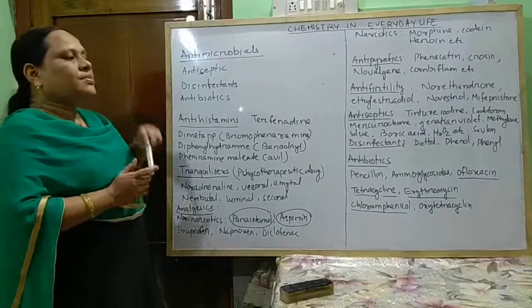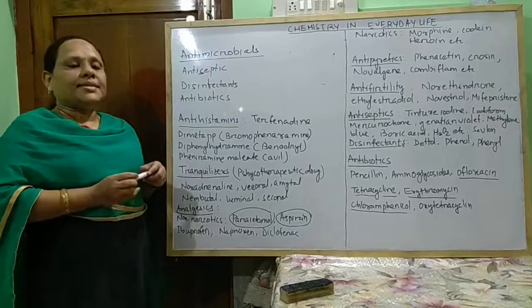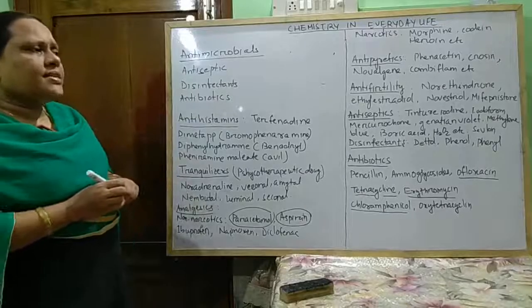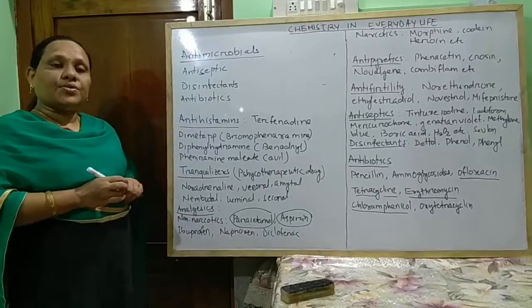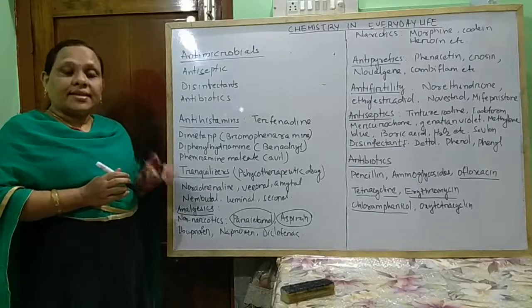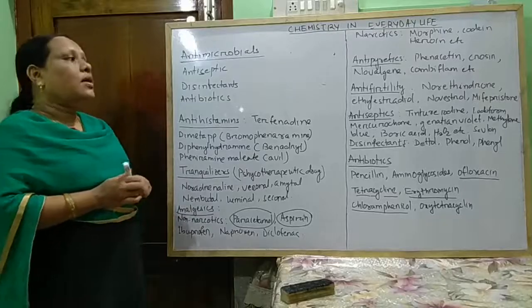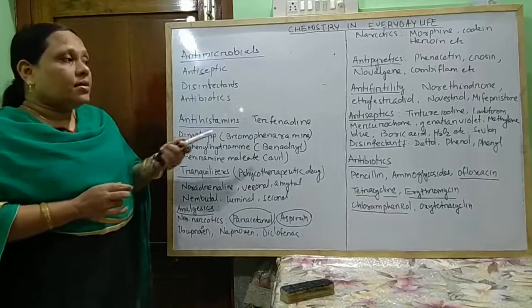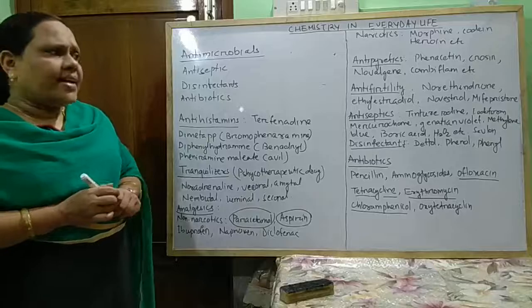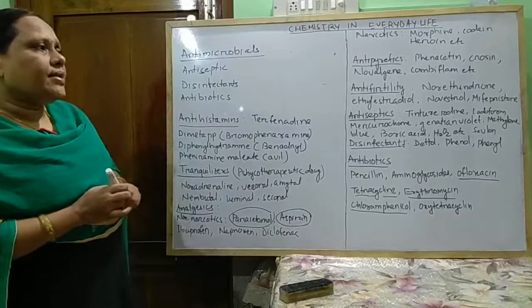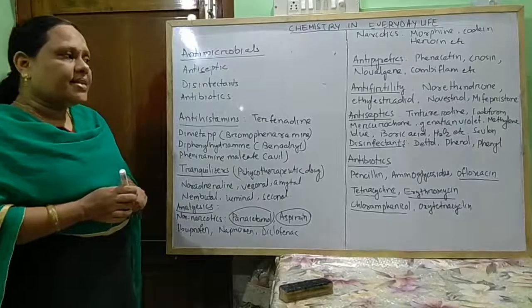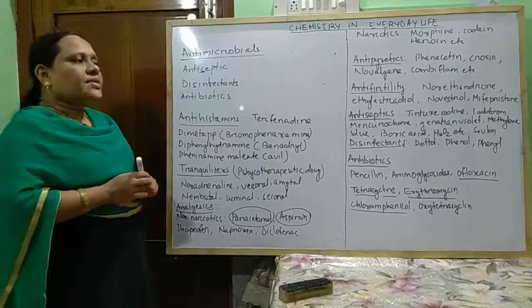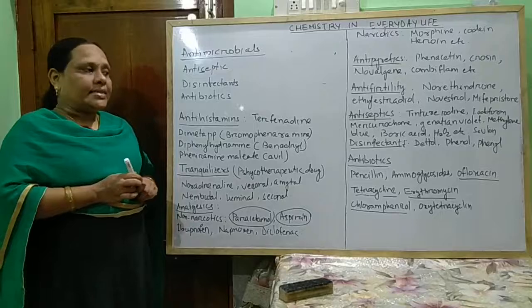Some examples of antiseptics are tincture iodine, iodoform, mercurochrome, hydrogen peroxide in the form of perhydrol, some dyes like gentian violet and methylene blue, and some chemicals like boric acid, etc. So these are known as antiseptics.